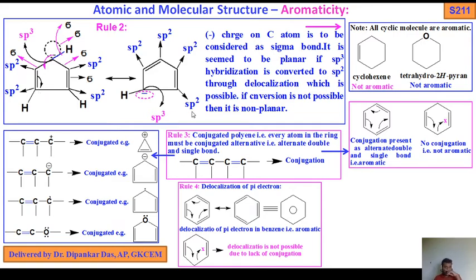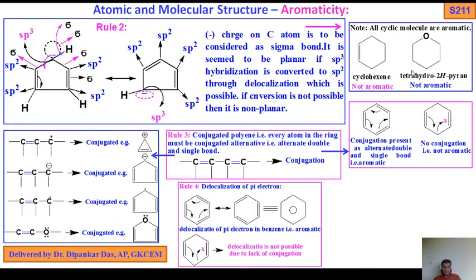So there's a negative charge, again this carbon is sp3. Okay, what will happen? Again this comes here, this comes here. So we get a regenerating structure. That's why the negative charge on a carbon atom is to be considered as a sigma bond. It is seen to be planar if sp3 hybridization is converted to sp2 through delocalization, which is possible. If conversion is not possible, then it is non-planar. Okay.